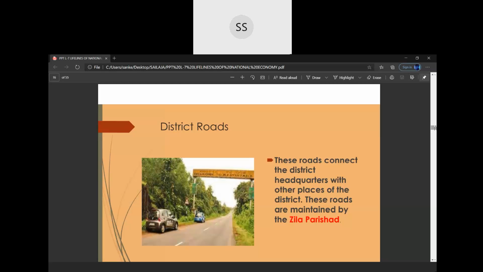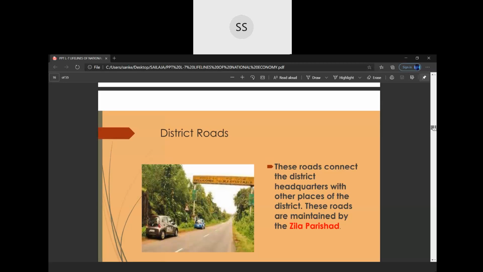From where will they get the money? These districts will get the money from their own state governments. So, the Jilla Parishad will take the money from the state government and build the district roads, because that district comes under that state only.